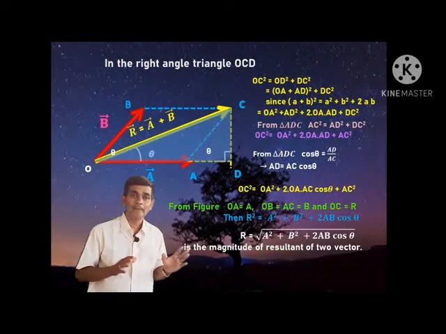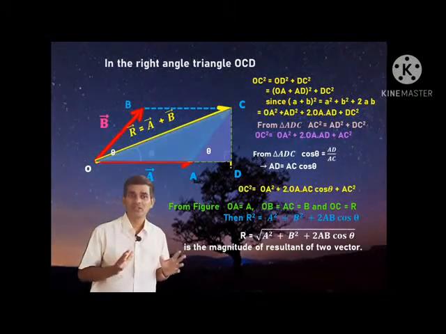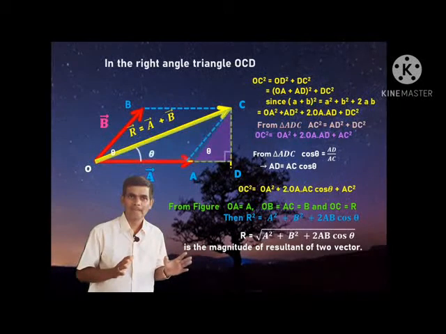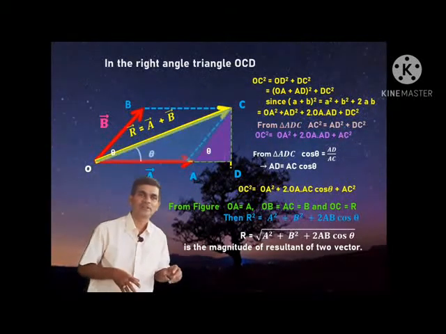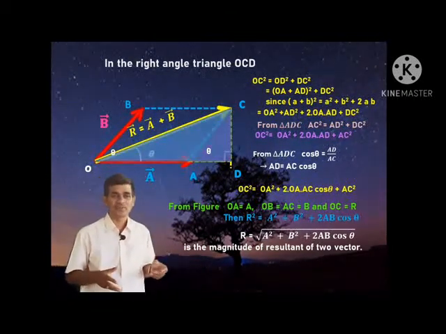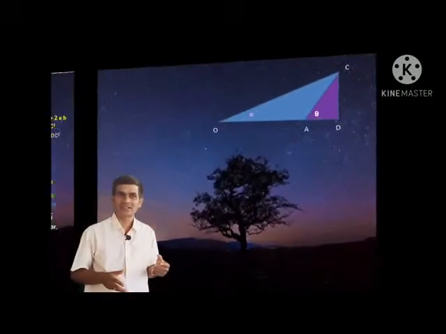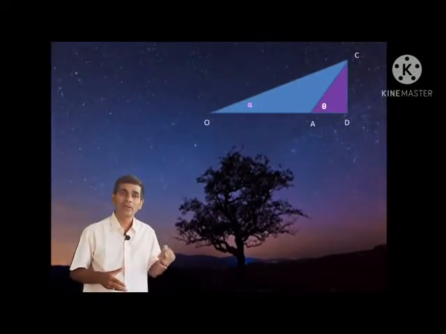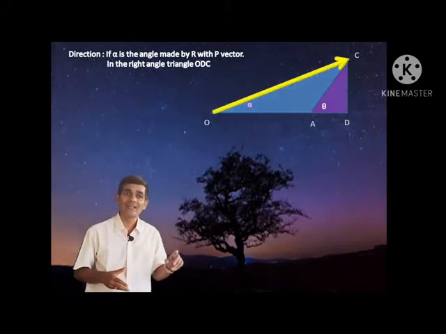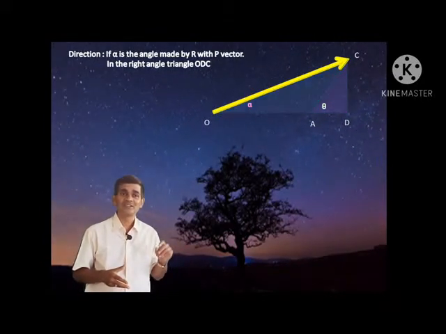This represents the magnitude of the resultant of two vectors. Next you will see the direction. To know in which direction the resultant acts, we need to know the angle with which this resultant is acting.